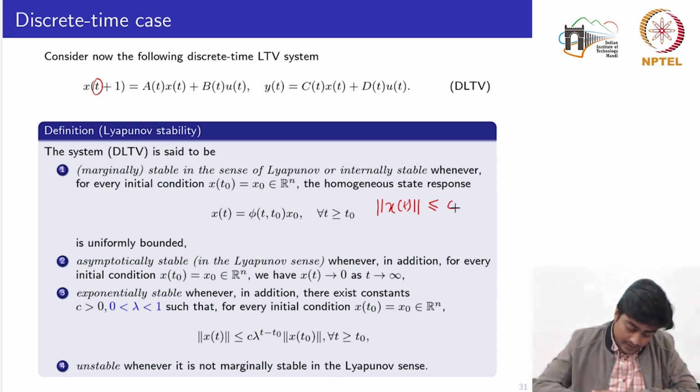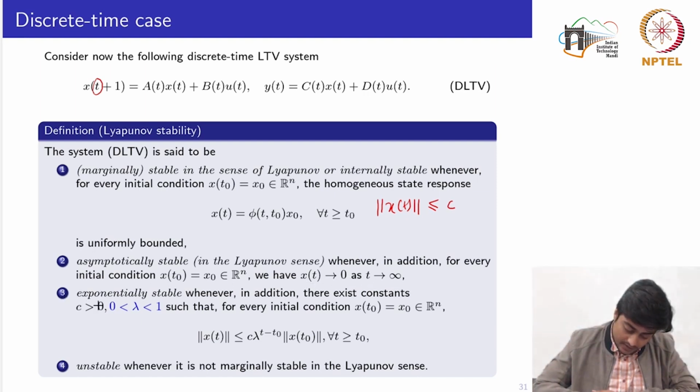The second definition says the system is asymptotically stable, again in the sense of Lyapunov, whenever in addition to the first statement, for every initial condition x0 we have x(t) approaching 0 as t tends to infinity.